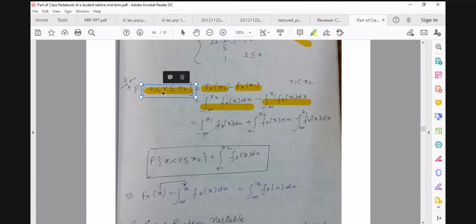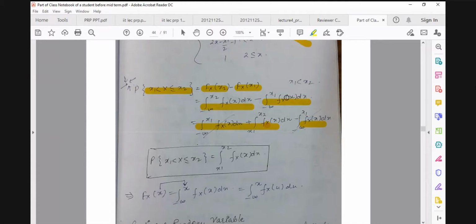Here we know that x1 is less than or equal to x2, so we can split this domain of integration into two parts, minus infinity to x1, and another one is this one. So this single integration is split into these two integrations, and this part remains as it is.